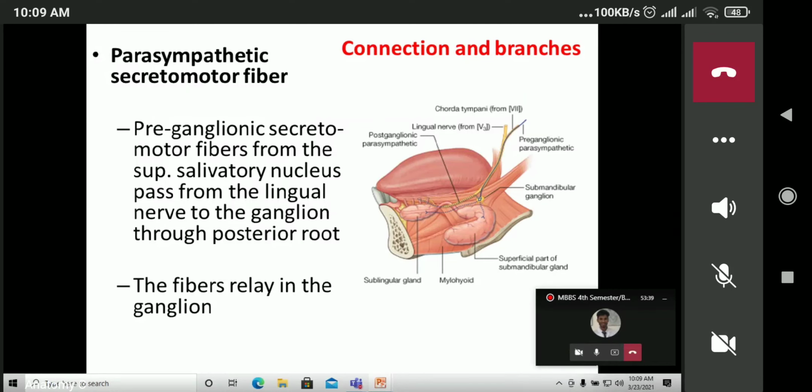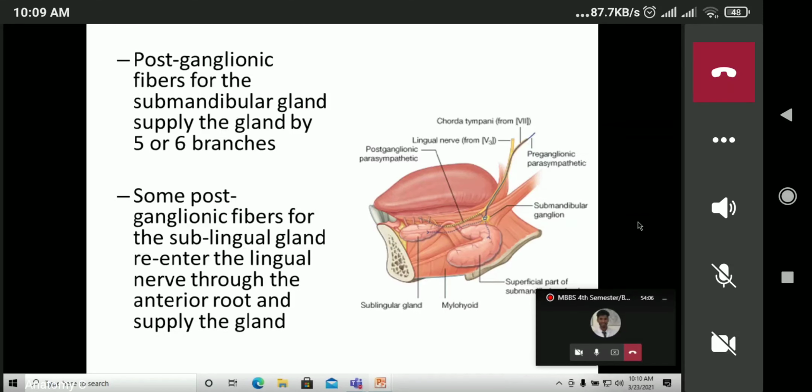So preganglionic secretomotor fibers from the superior salivatory nucleus in the pons pass from the lingual nerve to the ganglion through the posterior root. So the preganglionic fibers from the superior salivatory nucleus pass to the ganglion via the posterior root, and the fibers relay in the ganglion. And the postganglionic fibers pass through the anterior root to supply the submandibular and the sublingual salivary gland.